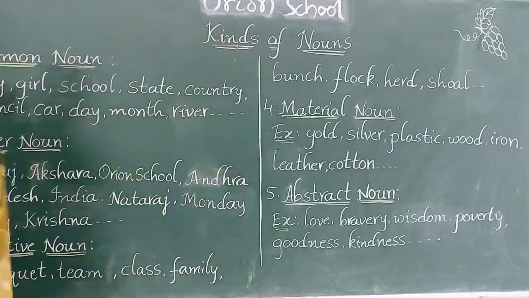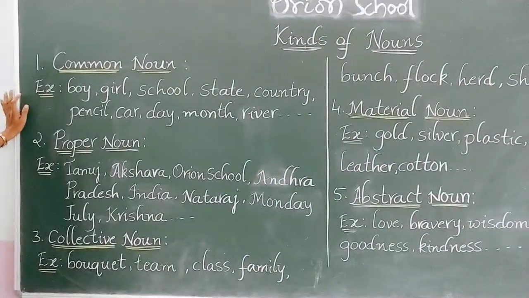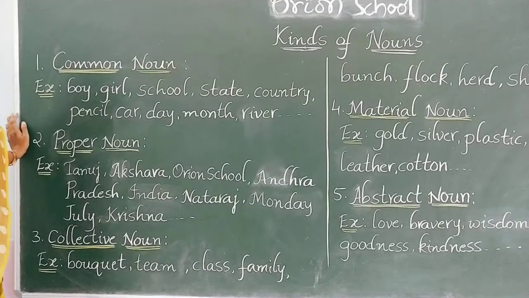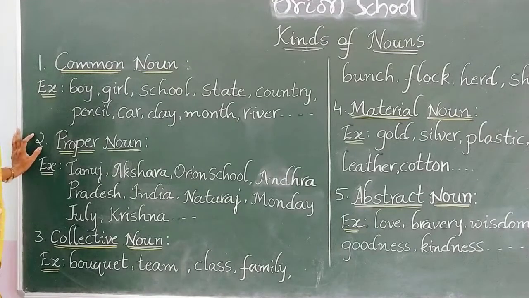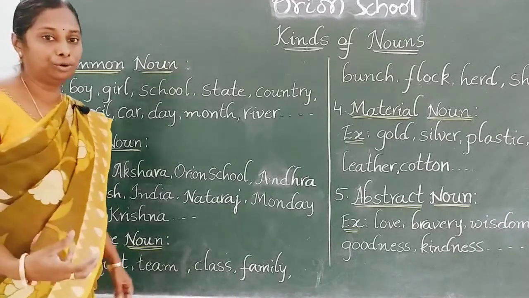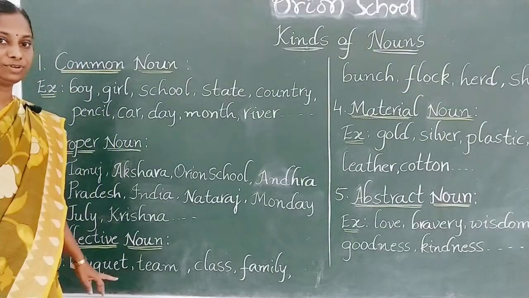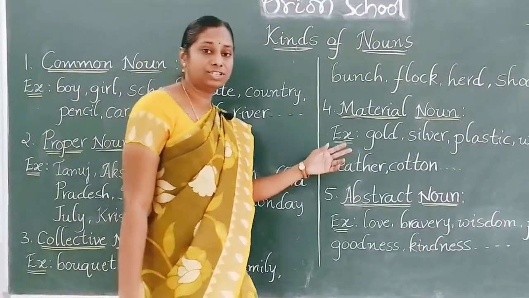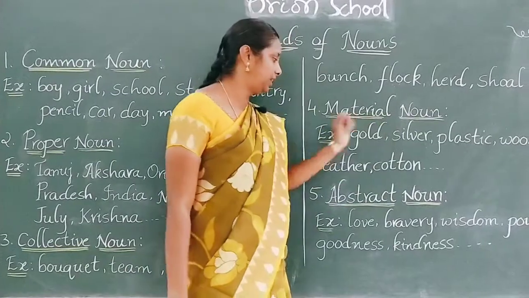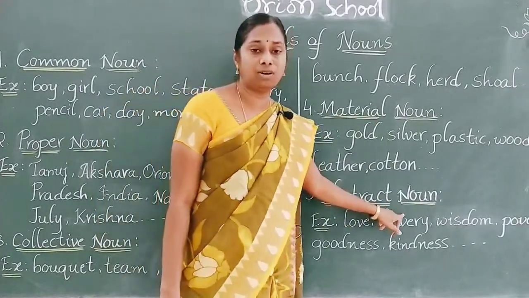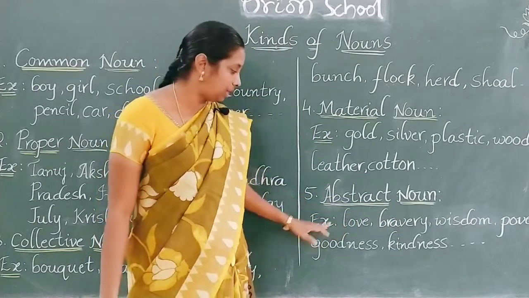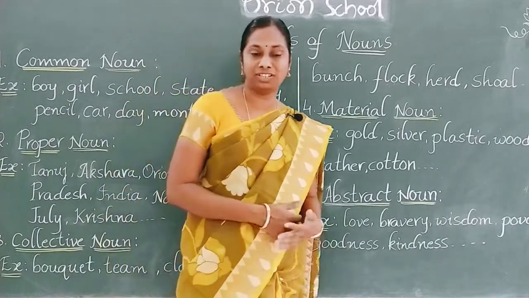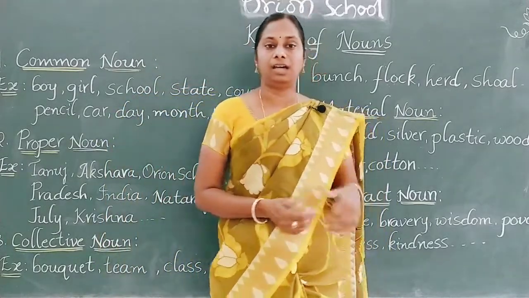Let us take a look once more. Common noun: the name which is used in common for every person, place or thing. Proper noun: particularly mentioned nouns. Collective noun: the name given to a group. Material noun: the substance or material which is used to make things. Abstract noun: the names of things which we cannot see or touch. Have you understood? In the next class, I will explain countable